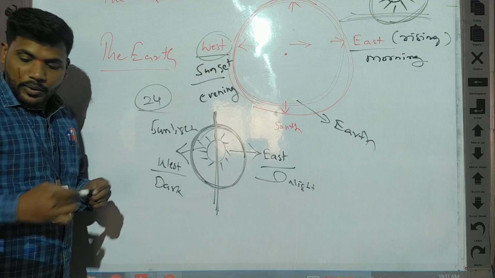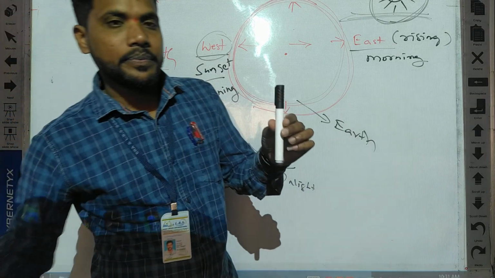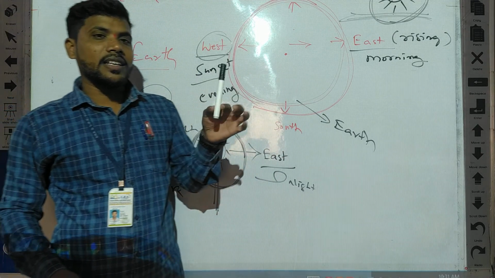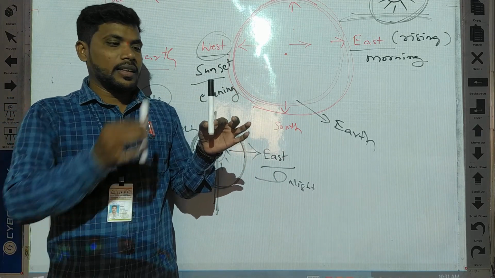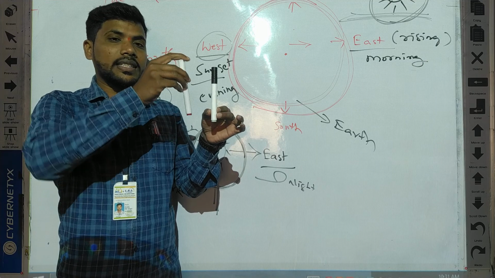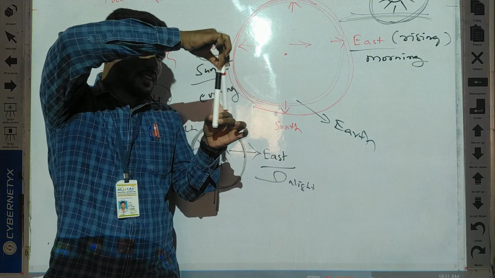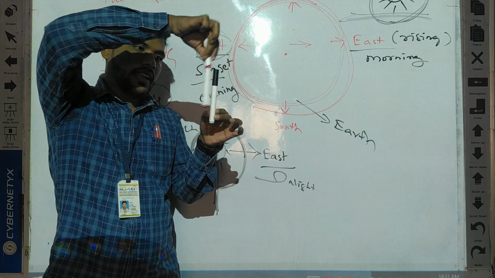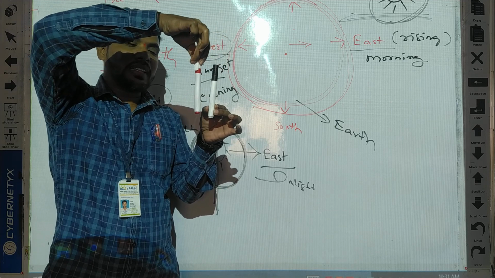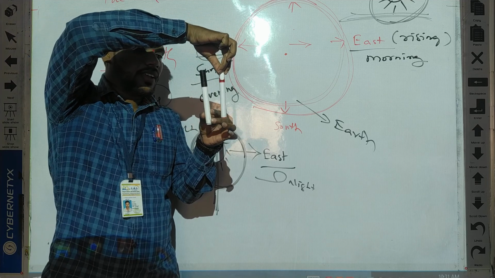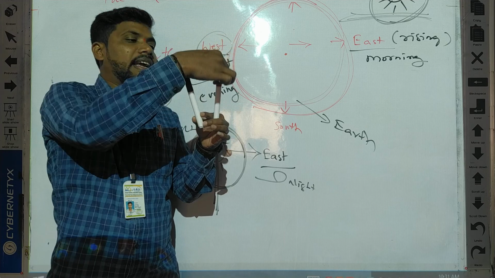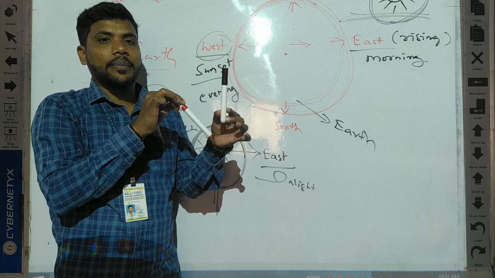Understand? For example, this is sun. This sun is not moving anywhere. This is earth. So earth is moving around the sun. Like this. So when the earth is moving, we will get day and night time.